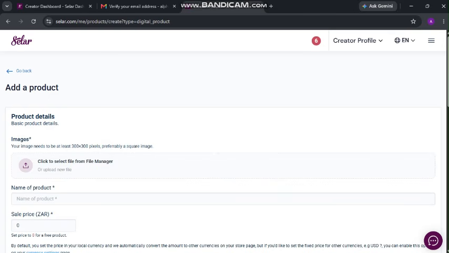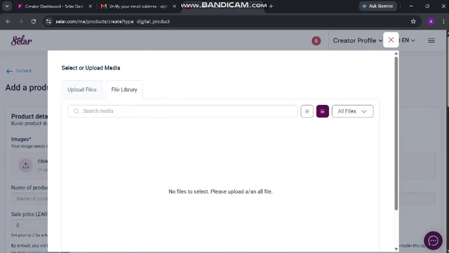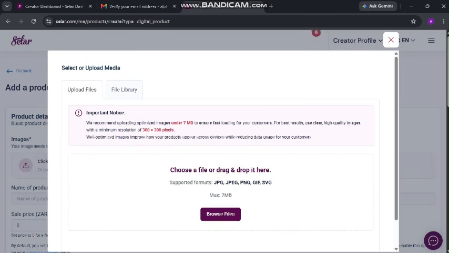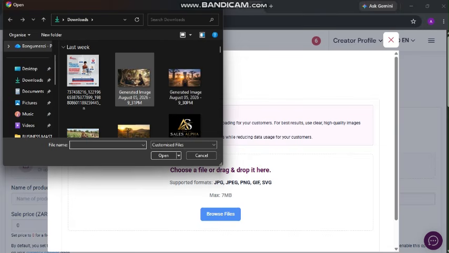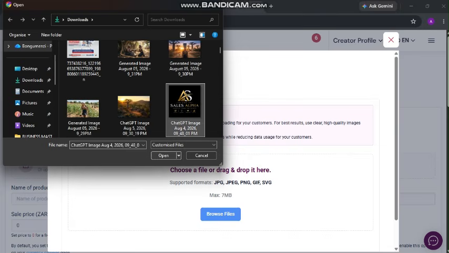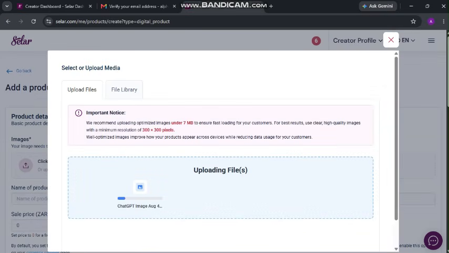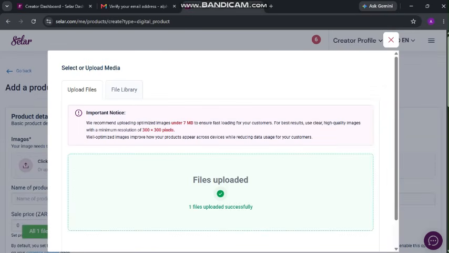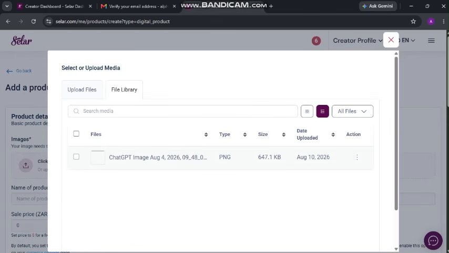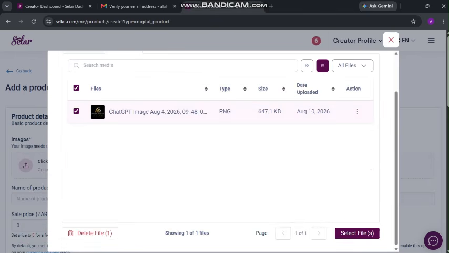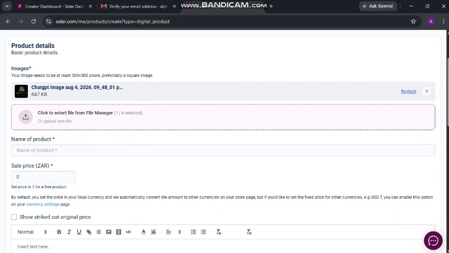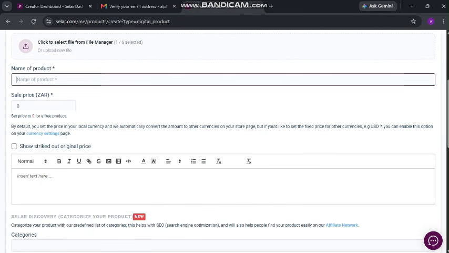Okay, so how do we upload the product? We are building our product right now. So right now we're just going to be creating the product. I'm going to say images, upload, select a file from images, upload files, browse files. I'm looking for the picture I'm going to use, and I'm putting it here. Okay, the file is uploaded, wonderful. So I can use this image. Select file.